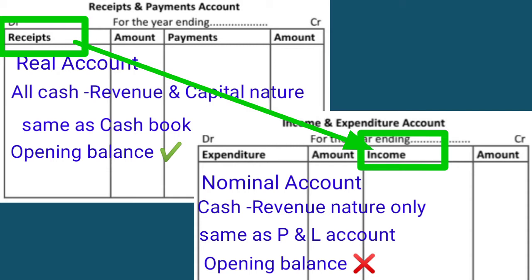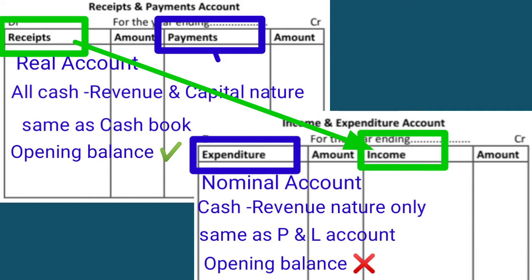Also, all payments we will record in the credit side of receipts and payments account, whereas all expenditure we will record in the debit side of income and expenditure account. These are the main differences between receipts and payment account and income and expenditure account.